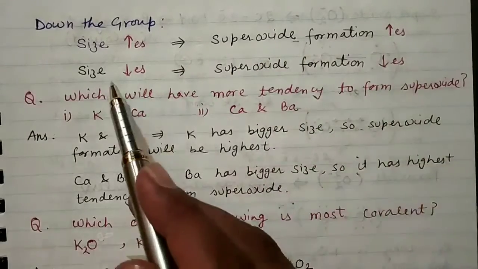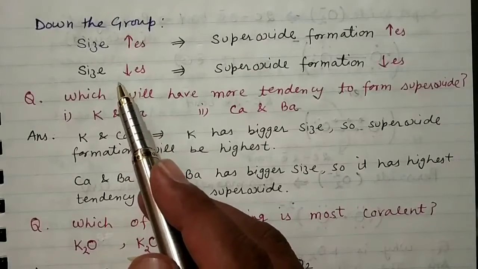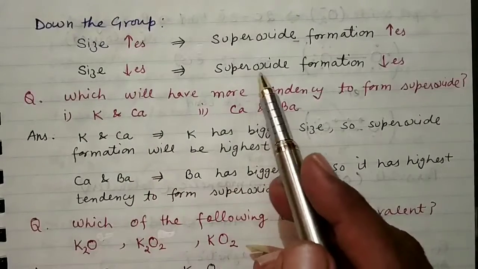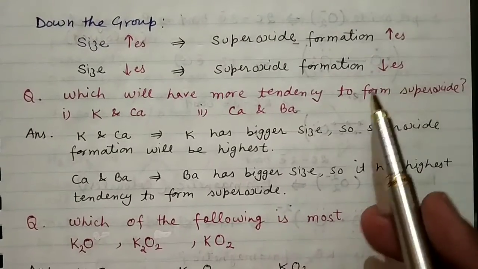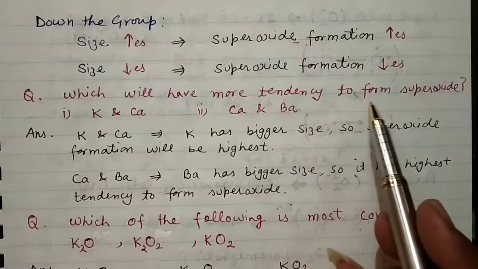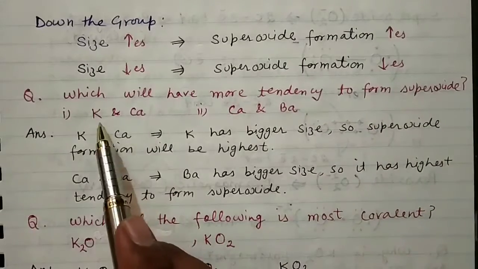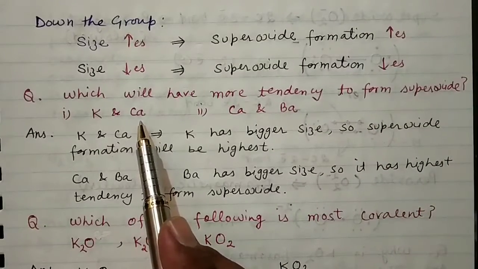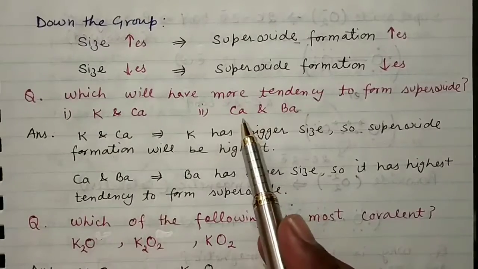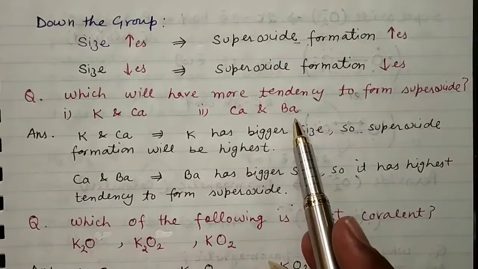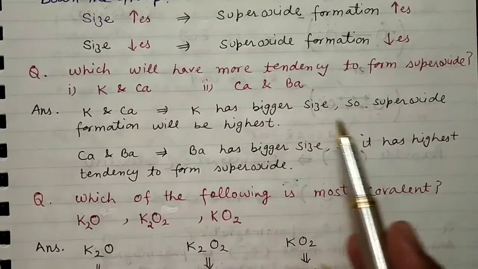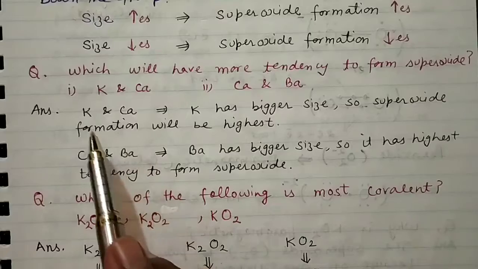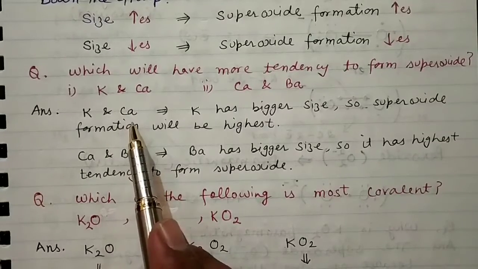And if we move in such a way that the size decreases, then the superoxide formation tendency is going to decrease. Now the question is, which will have more tendency to form superoxide, out of potassium and calcium, and out of calcium and barium? You know that K has a bigger size in comparison to Ca, so the superoxide tendency of potassium is higher than calcium.